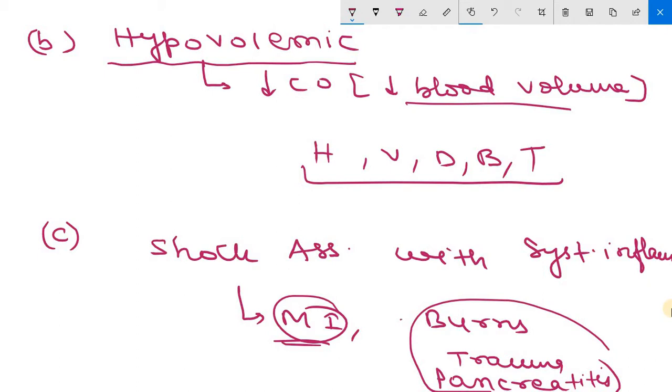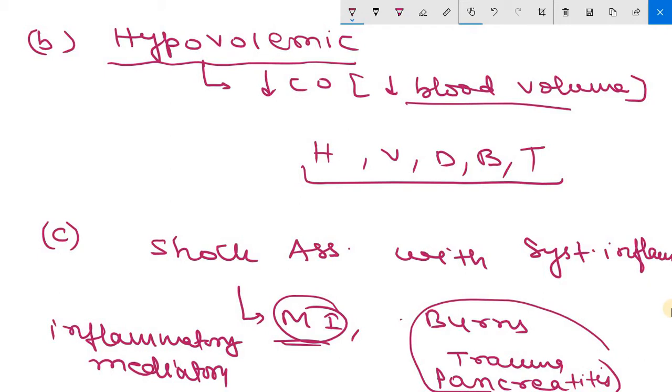Now, the common pathogenic feature in this type of shock is a massive outpouring of inflammatory mediators. This is the main pathogenesis. The outpouring of inflammatory mediators from innate and adaptive immune cells leads to arterial dilation, vascular leakage, and venous blood pooling.